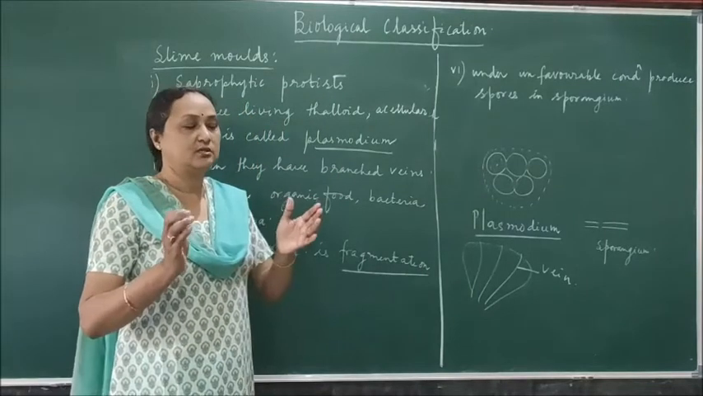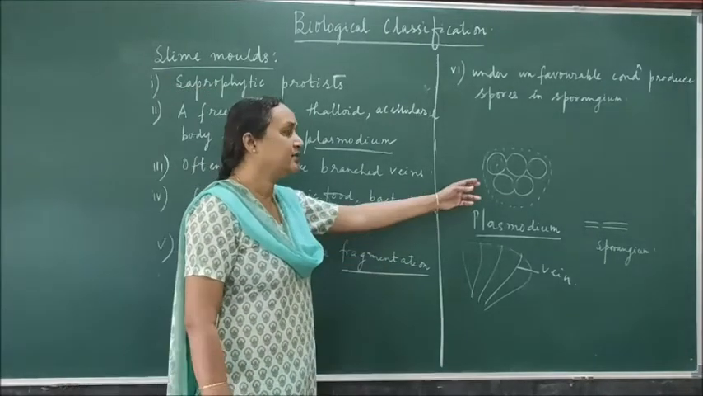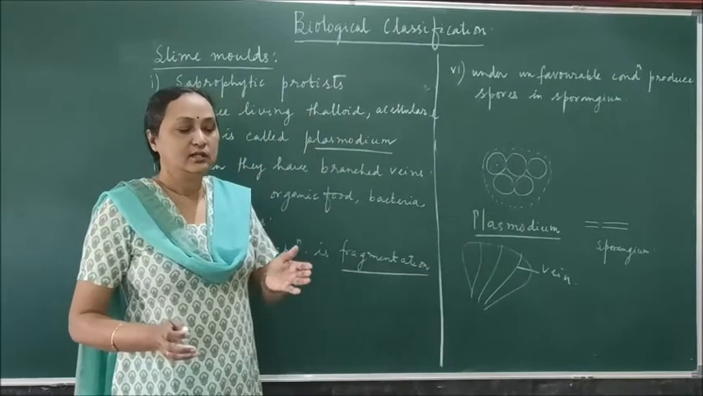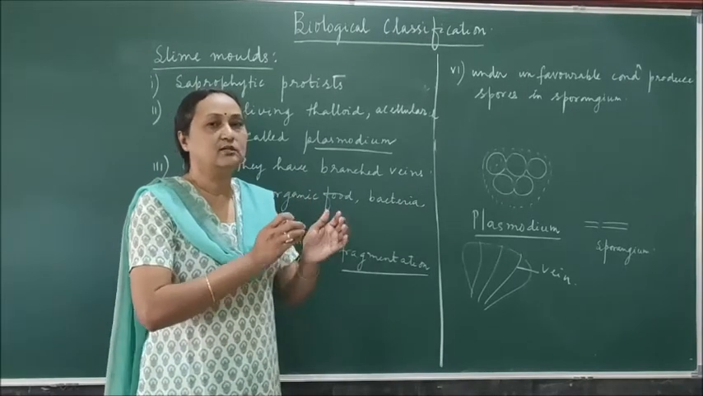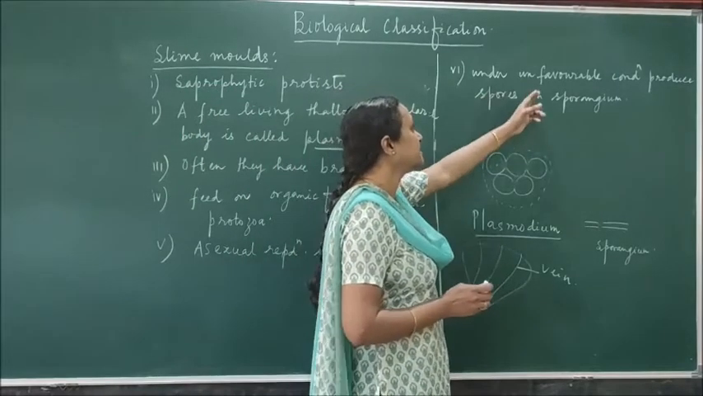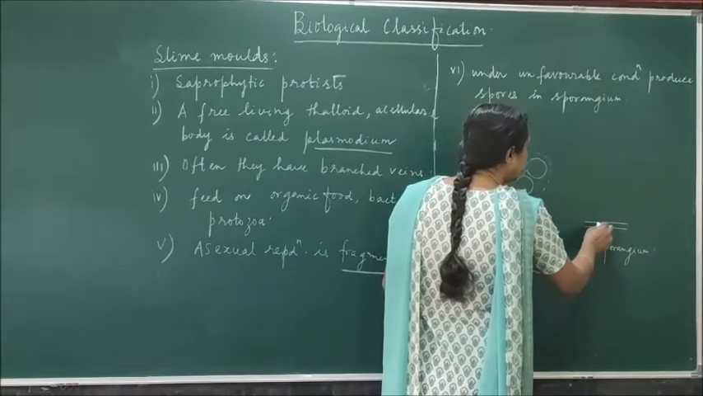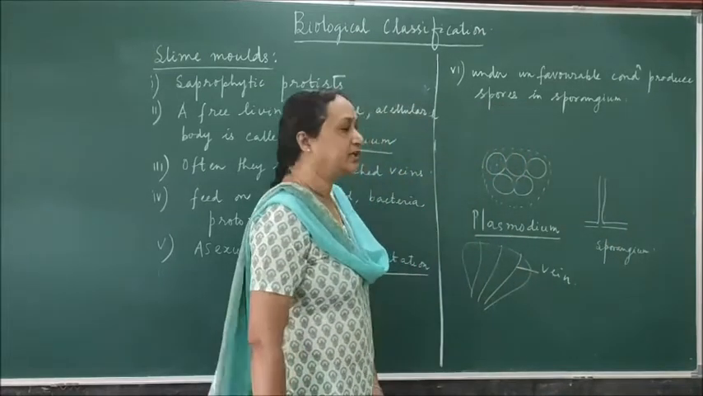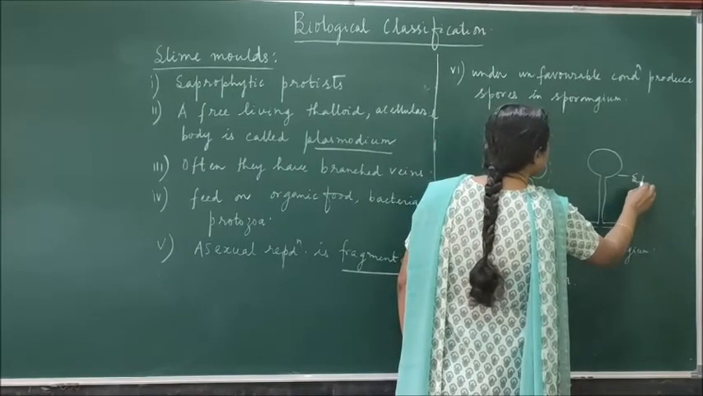Fragmentation means when the main body is divided into a number of fragments, then each fragment can lead to an individual life. So the plasmodium, which is just like one single body, during favorable condition is divided into 2 parts or 4 parts, then each small part grows into a complete individual. And under unfavorable conditions they are producing spores. So if this is plasmodium, then during unfavorable condition one aerial branch will develop, and the tip of the aerial branch will become spherical. This is called sporangium.